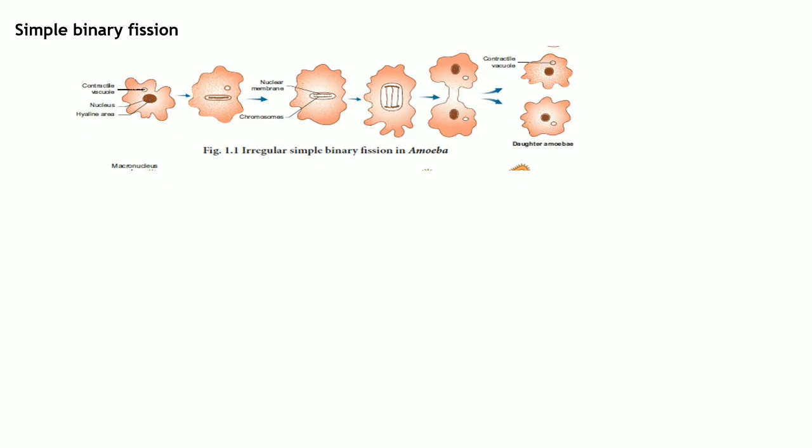If you look at this amoeba, it does not have a definite shape. It is irregular in shape. If you look at any amoeba, it does not have a definite shape. Now it is very hard to observe the plane of division. For example, in this picture, the cell is getting divided in this direction, but this amoeba can also divide in this direction, and this direction. So that is why it is very hard to observe the plane of division in amoeba.